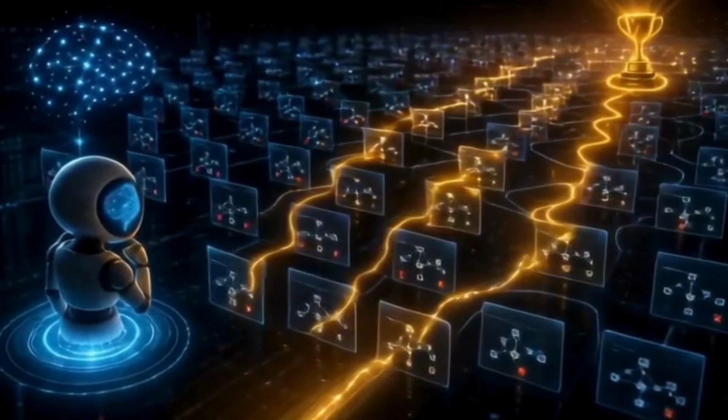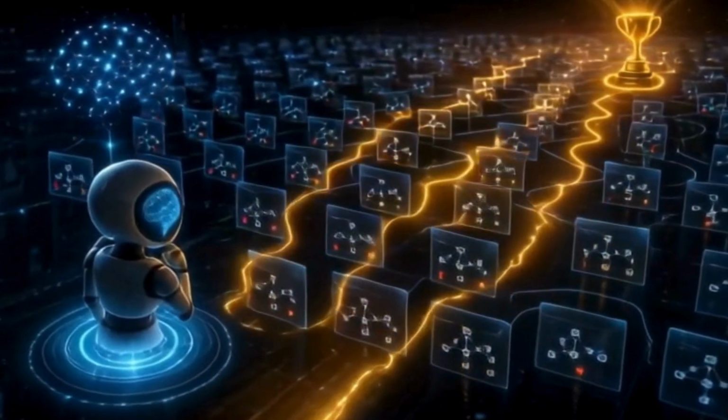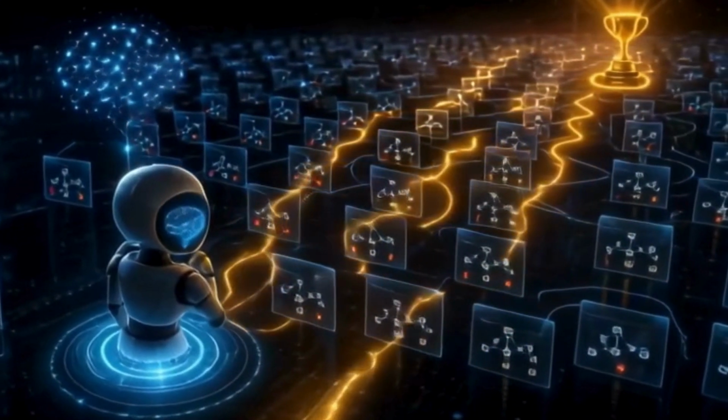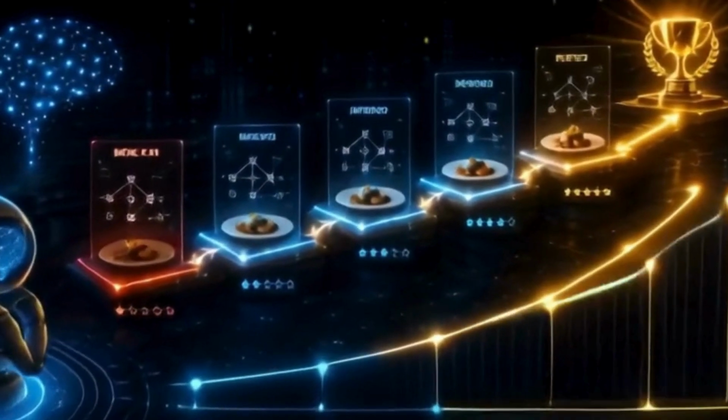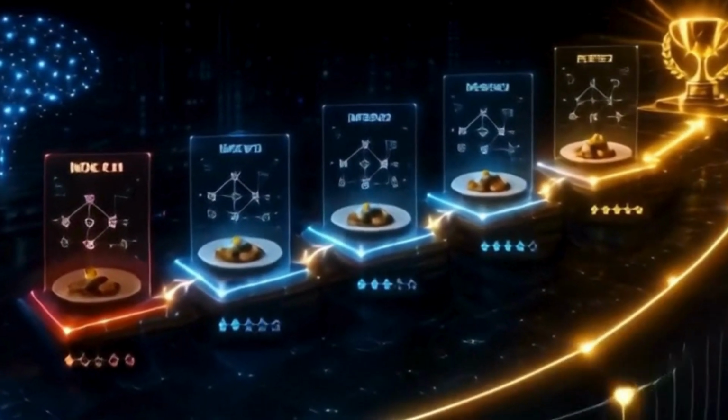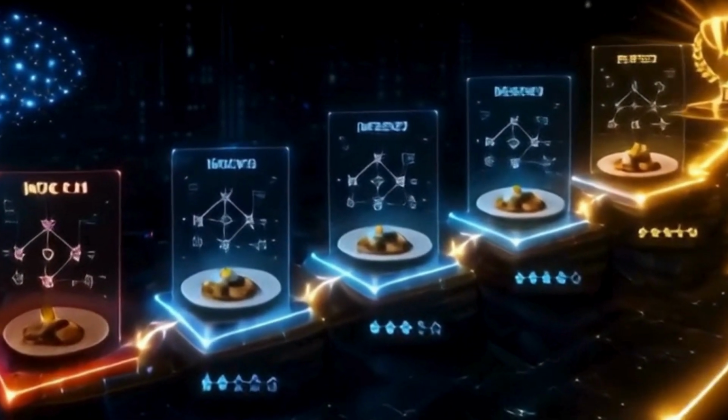better. Because there are only a finite number of possible plans, the AI is guaranteed to eventually find the best one. It's a process of monotonic improvement. It never gets worse, only better, until it hits perfection.